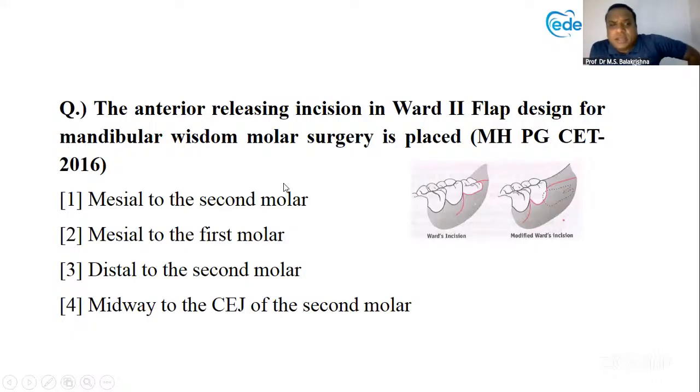Watts incision. The anterior releasing incision in the Ward flap designed for mandibular wisdom surgery is placed where? Mesial to second molar, mesial to first molar, distal to second molar, or midway to CEJ? Watts incision is a viva question in final year exams. Yes, try to answer.